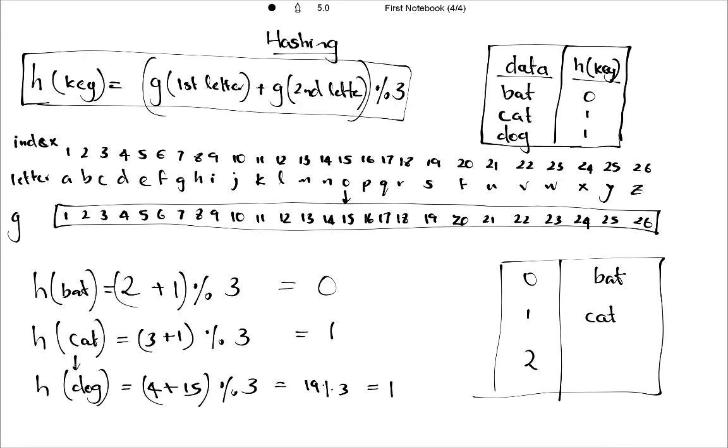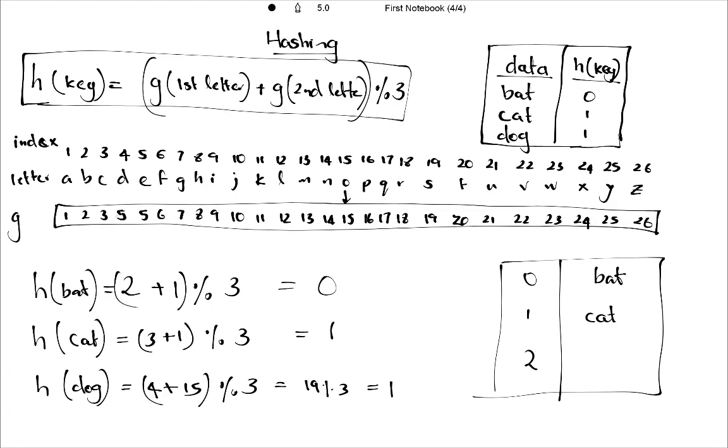Let's try changing this D. We have 4 for D right here. We actually have to get a 2, so let's try to increase this value of 4.